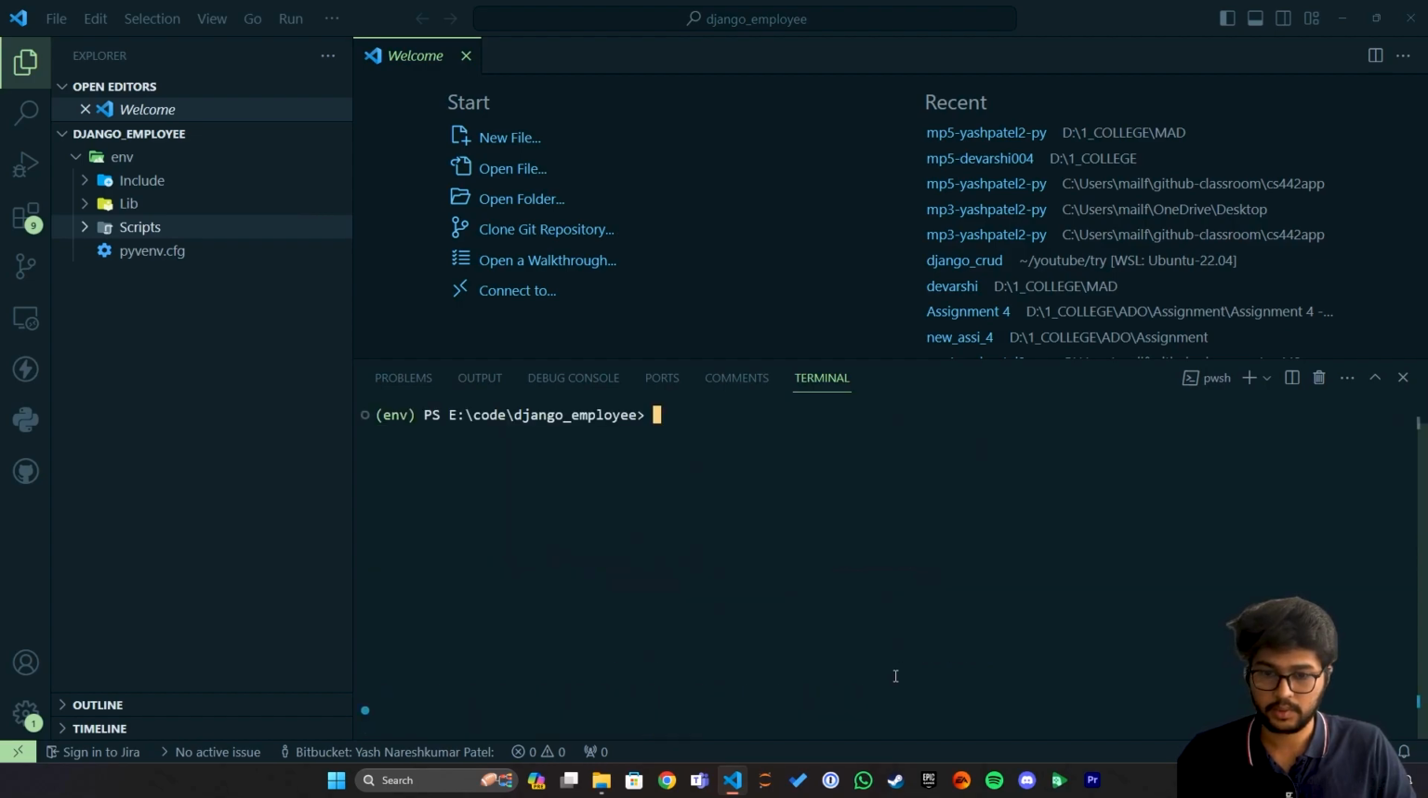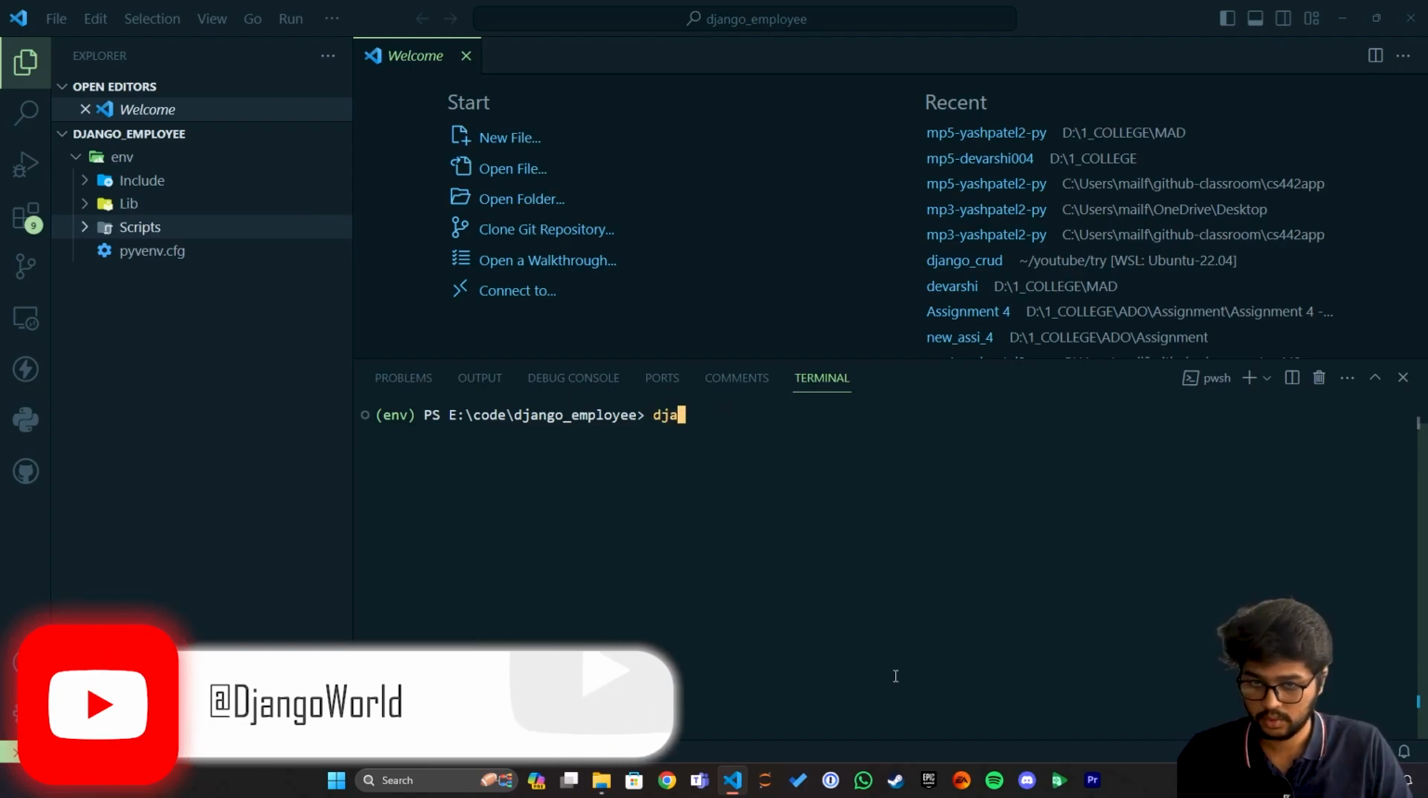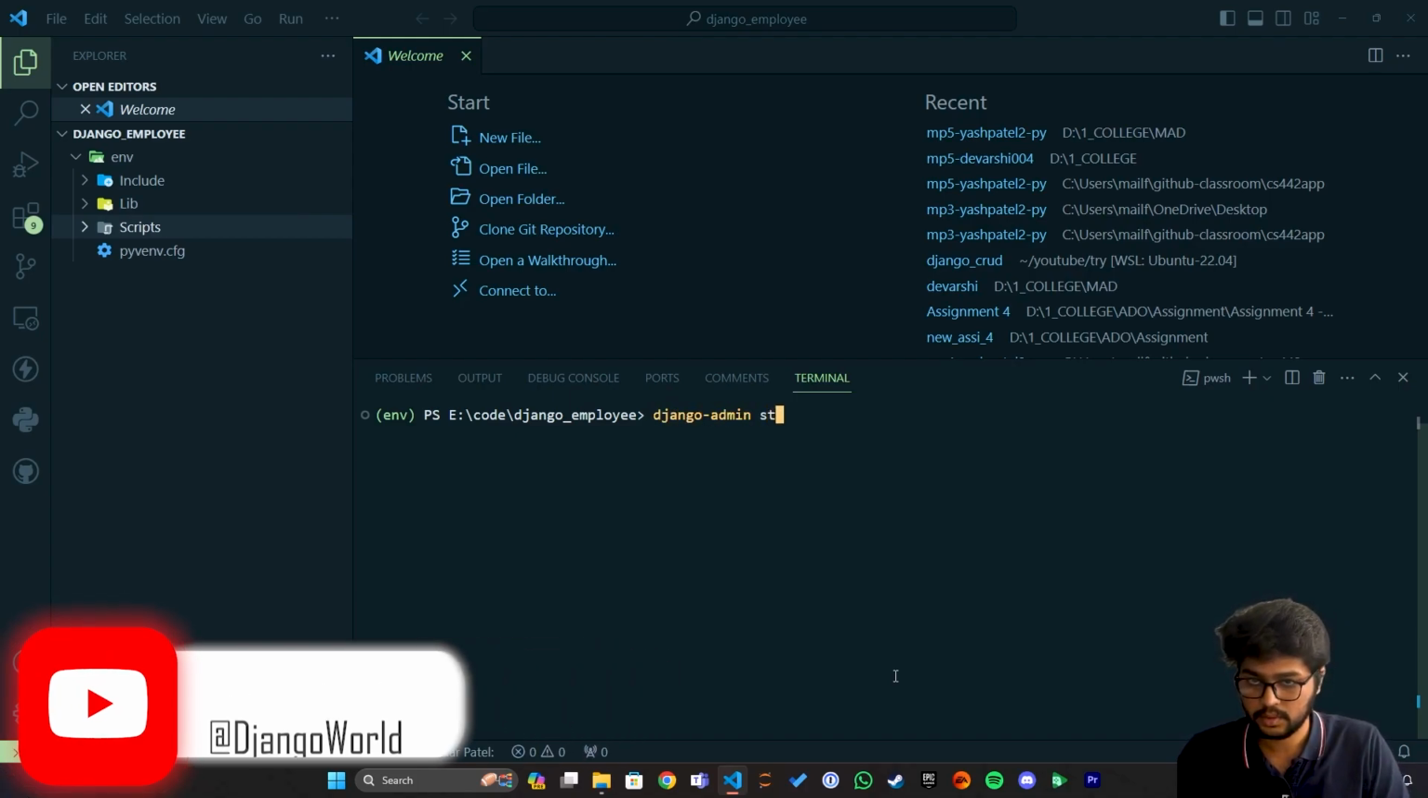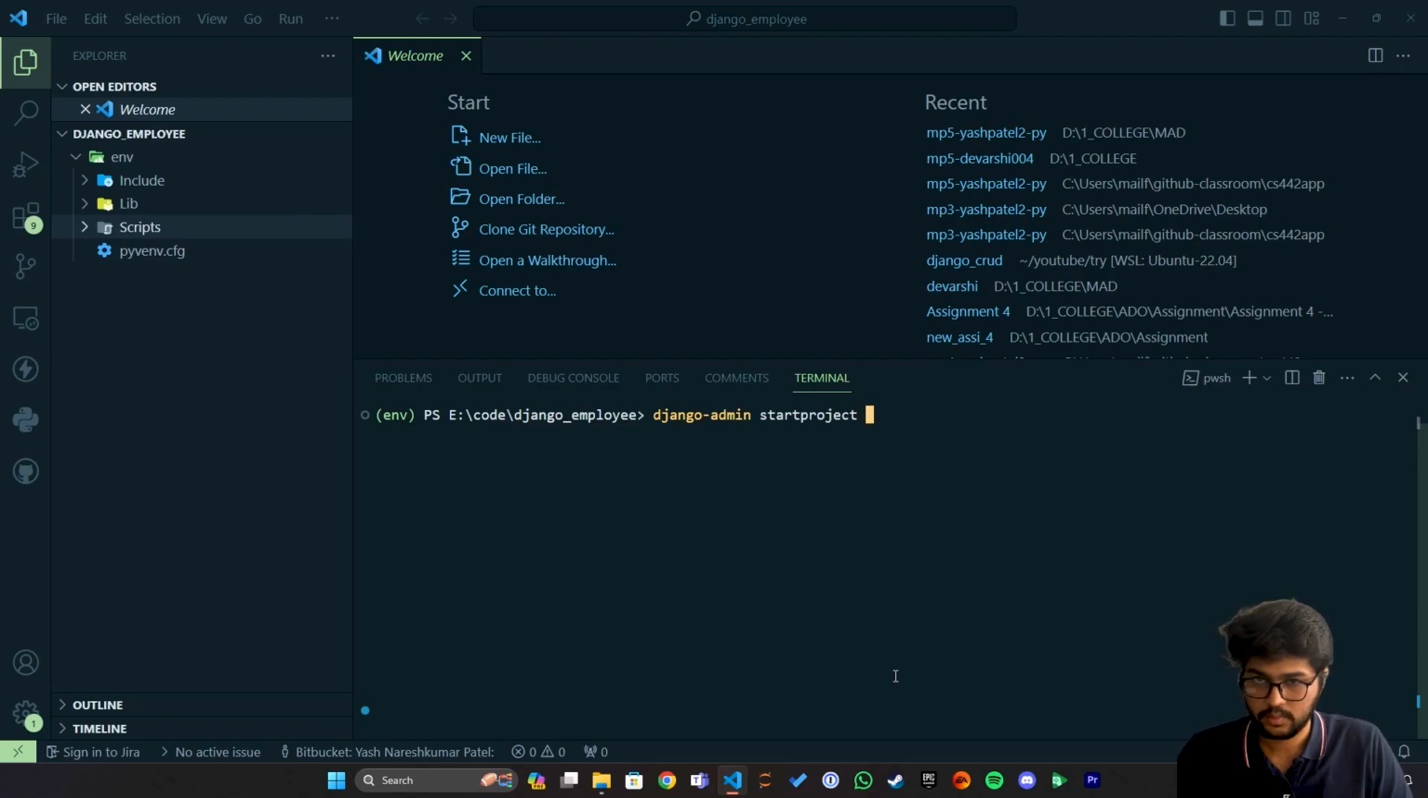Okay, once we install the Django package, now we are ready to create the Django project. So I'll just clear the terminal now. And here, to create a Django project, we need the command django-admin startproject and the project name. So I'll say django-admin startproject, and the project name is going to be employee underscore proj. Okay, and I'll give one space and hit dot.